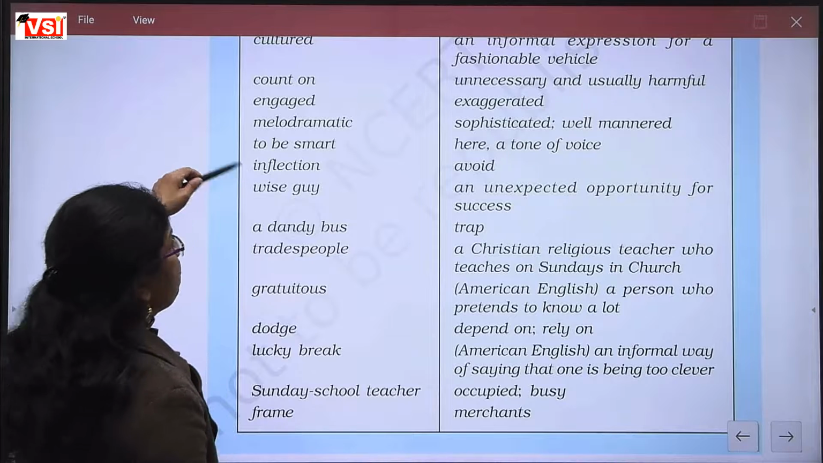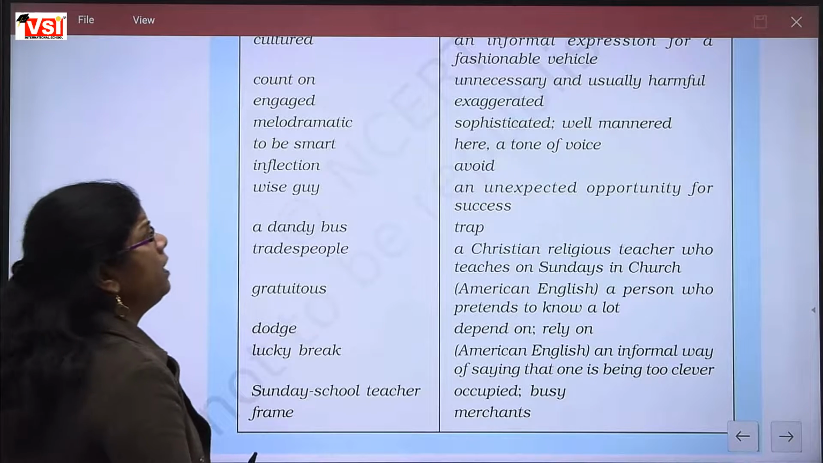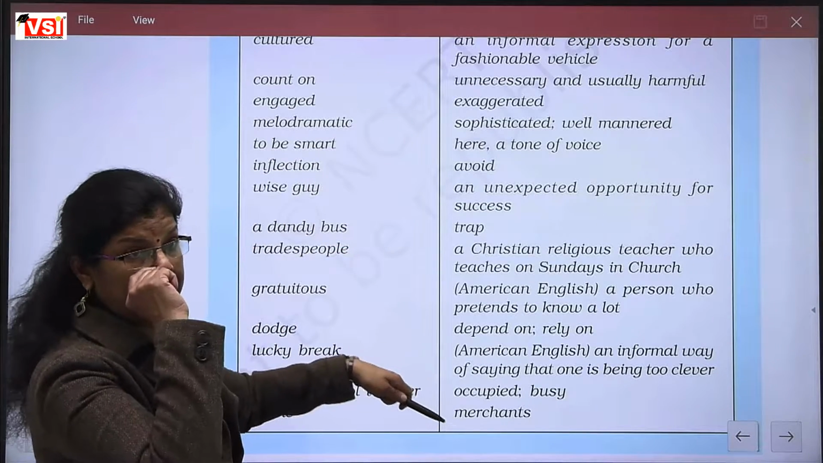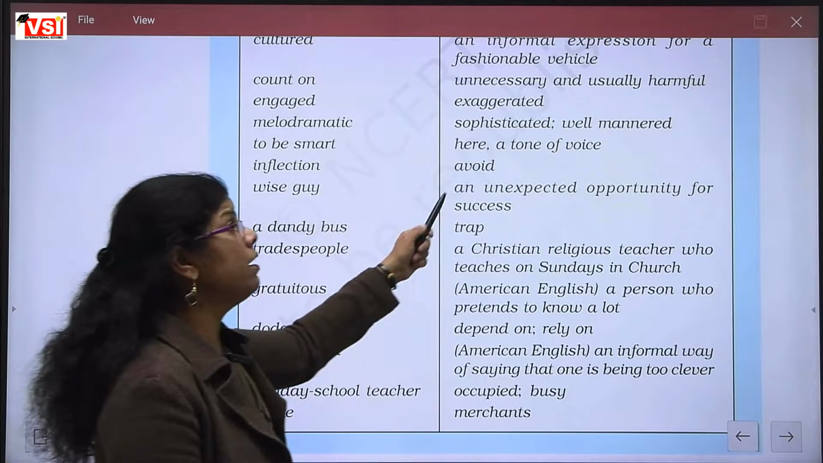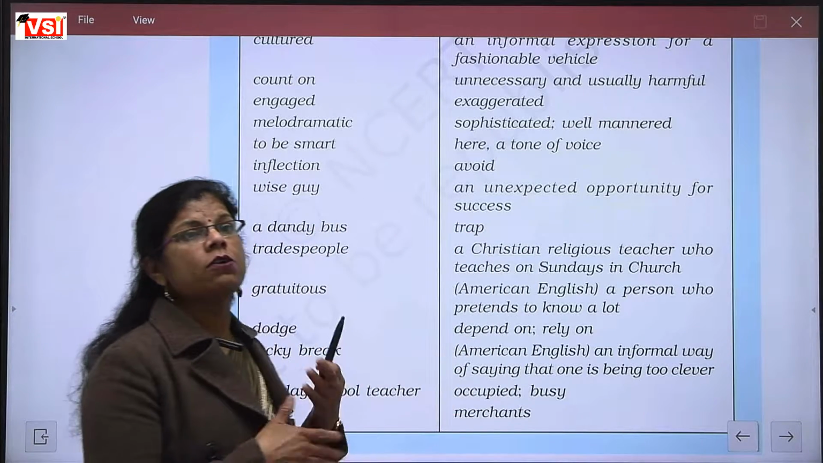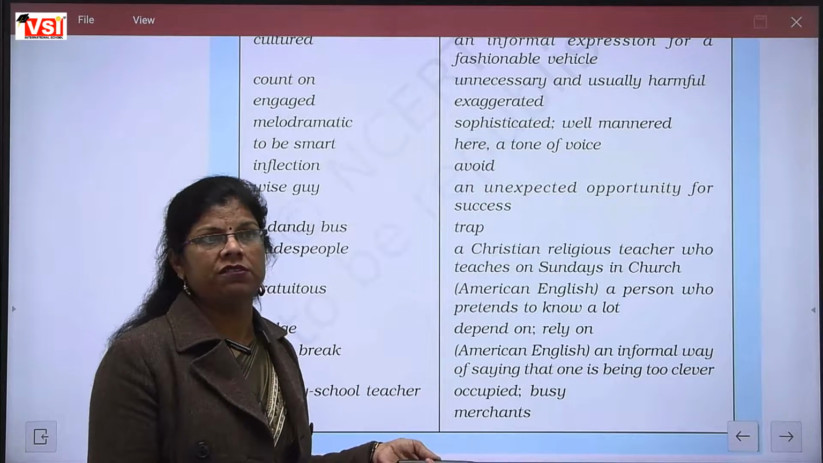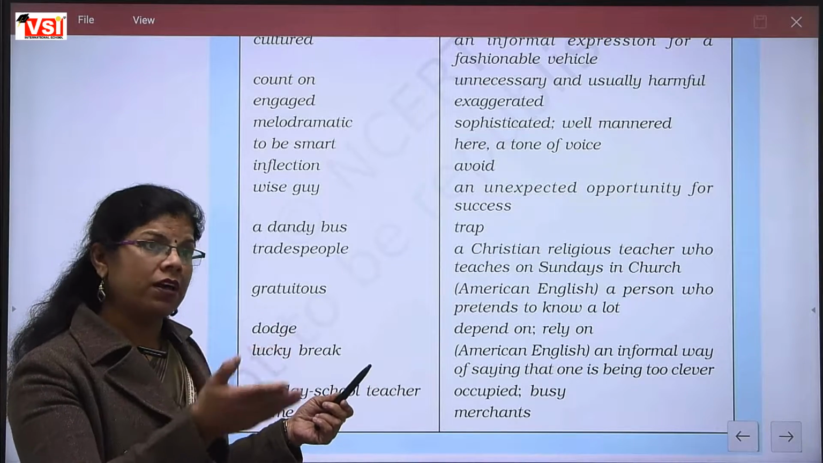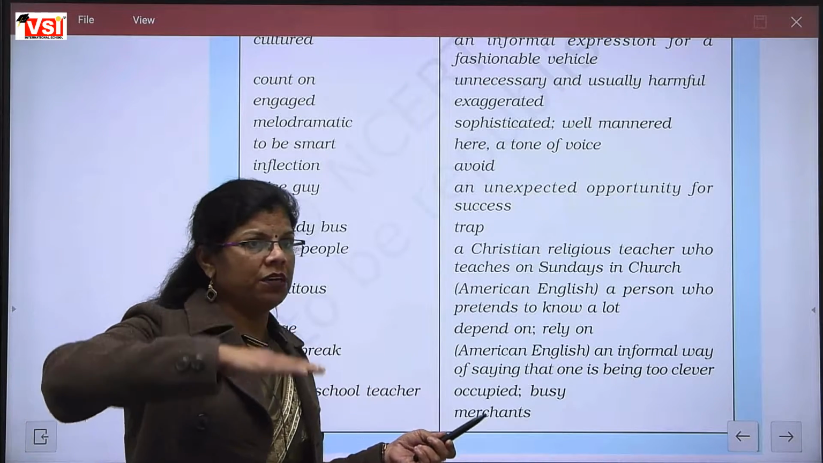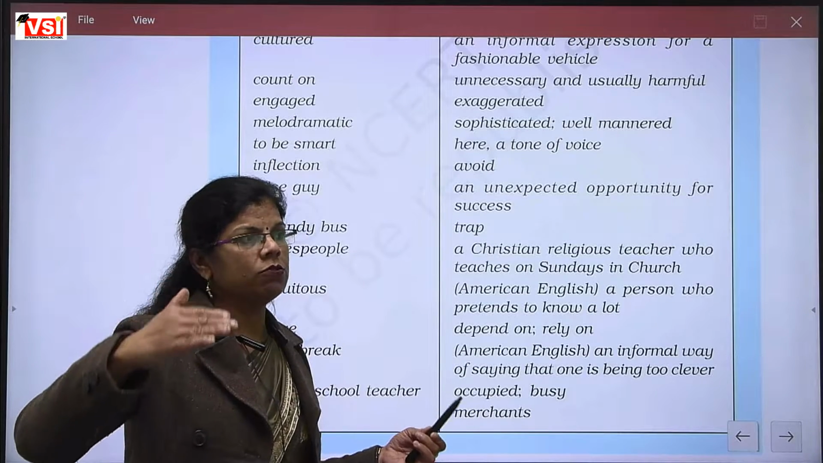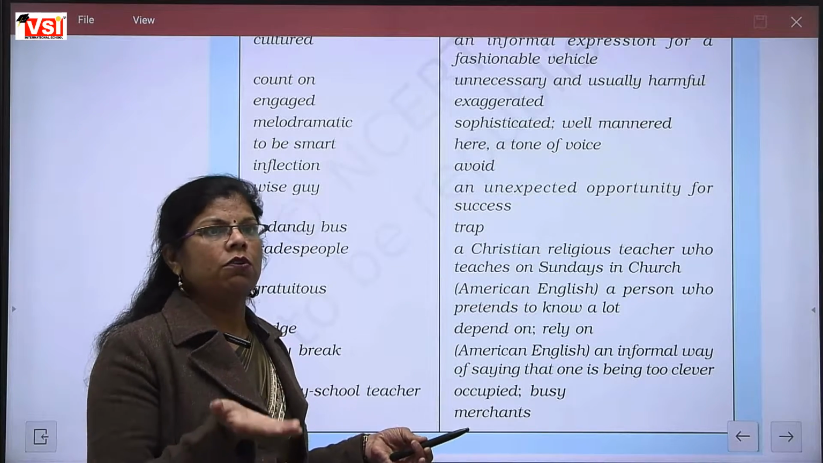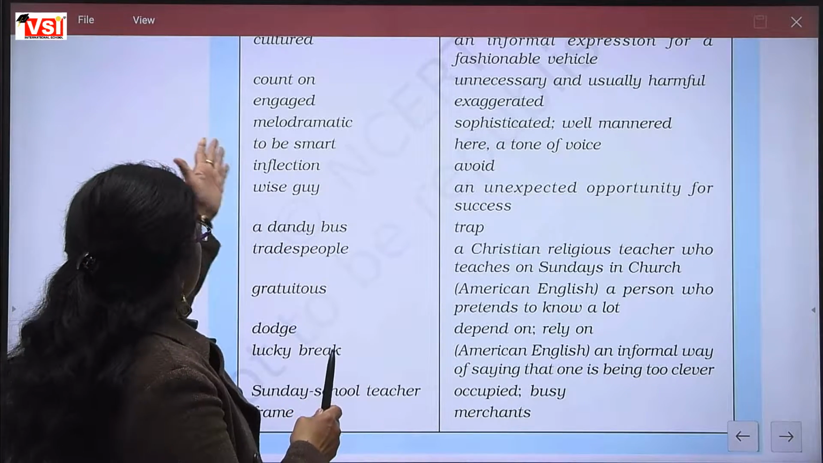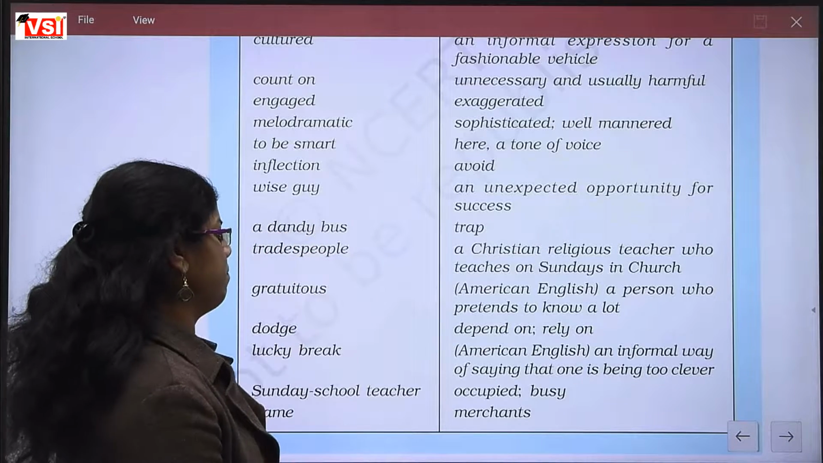Next is inflection. What is the meaning? Tone of voice. Very good. Here in this chapter, the meaning of inflection is a tone of voice. As our tone of voice changes according to the situations, हमारी tone of voice भी according to the situations change हो जाती है. When your father talks to you, then your tone of voice becomes low. But sometimes when you are talking to your brother and sister, then your tone of voice becomes high or it rises up.